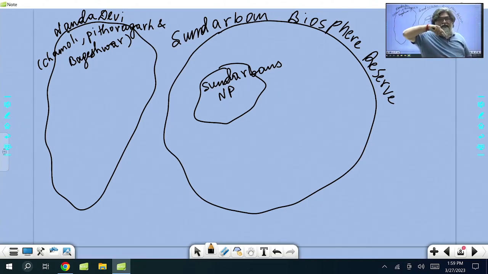This large area has been declared as Nanda Devi Biosphere Reserve.